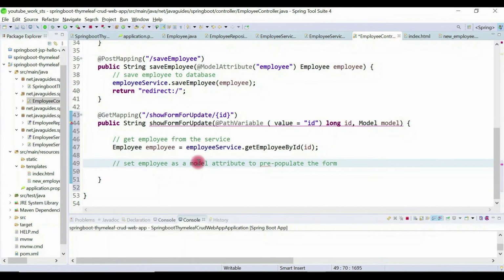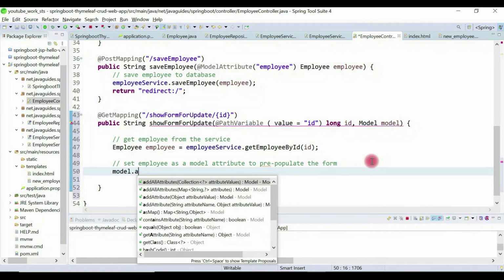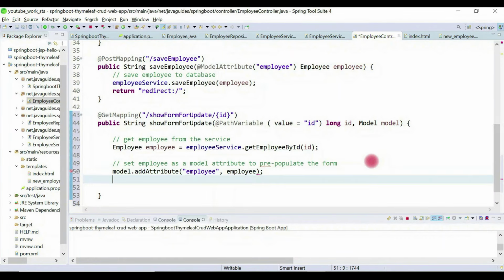Here we set an employee object to a model to pre-populate the form data. So call model.addAttribute, and then here "employee", and pass the employee object to addAttribute as a value, and then we simply return update_employee.